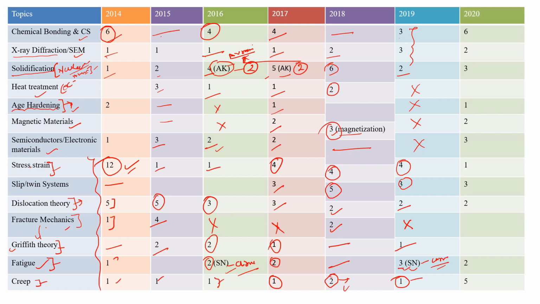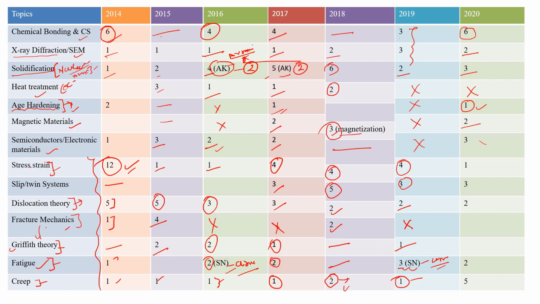In 2020 they asked a 6 marks question from crystal system and basic chemical bondings, 2 marks from X-ray diffraction, 3 marks from solidification, no question from heat treatment, and 1 mark from edge hardening. So edge hardening, here they asked in 2017 as well. Magnetic material, a 2 marks question was there, that was a matching type question. Semiconductor material and electronic materials, they asked a 3 marks question.